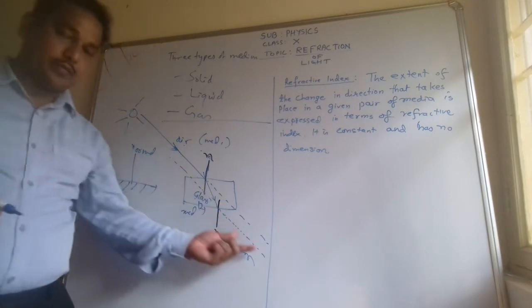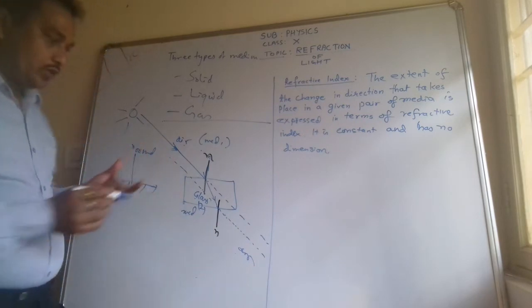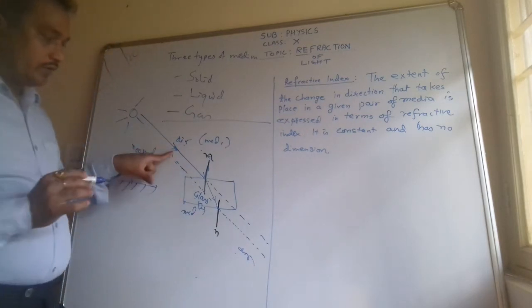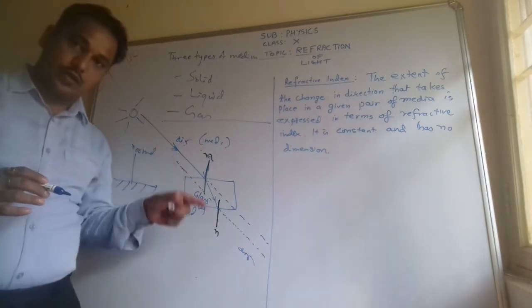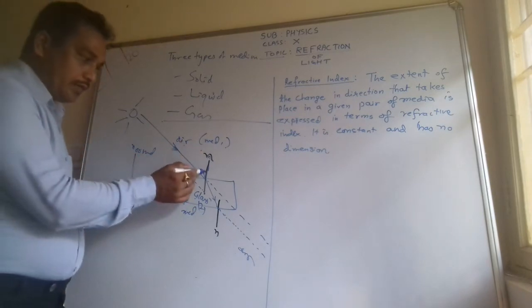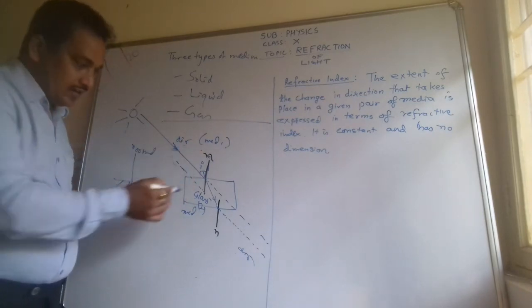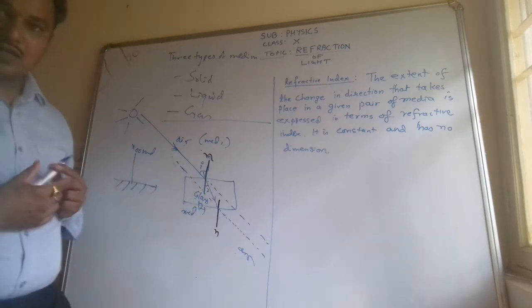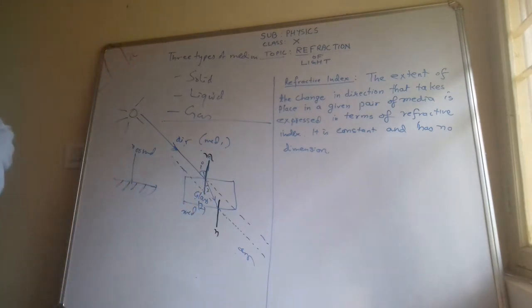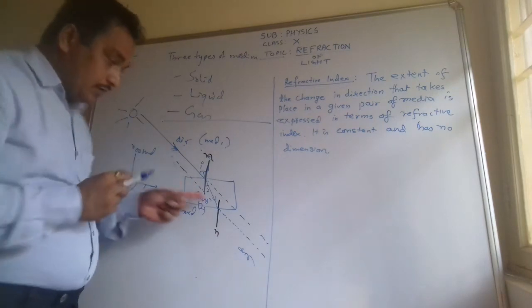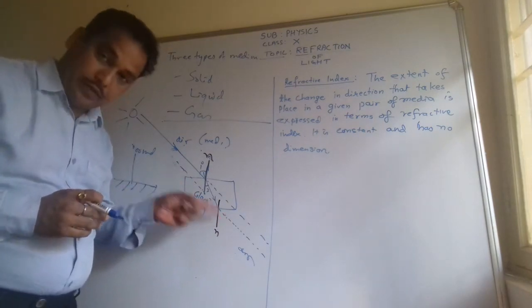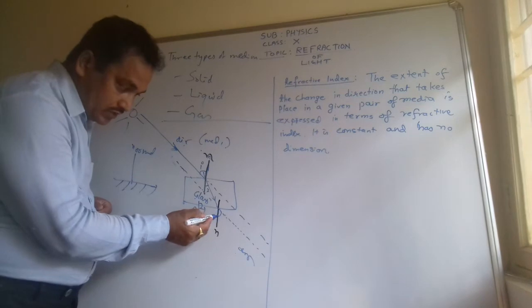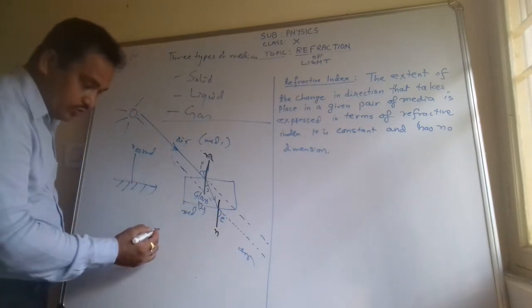If these two rays are coming parallel in your experiment, then you can say that you have done your experiment correctly. Okay, so this is the incident ray making the incident angle, and this is changing its direction, so it is called the refracted angle, the angle of refraction. And then here it is coming out, so here it will be the emergent angle. So you are aware of three angles here.